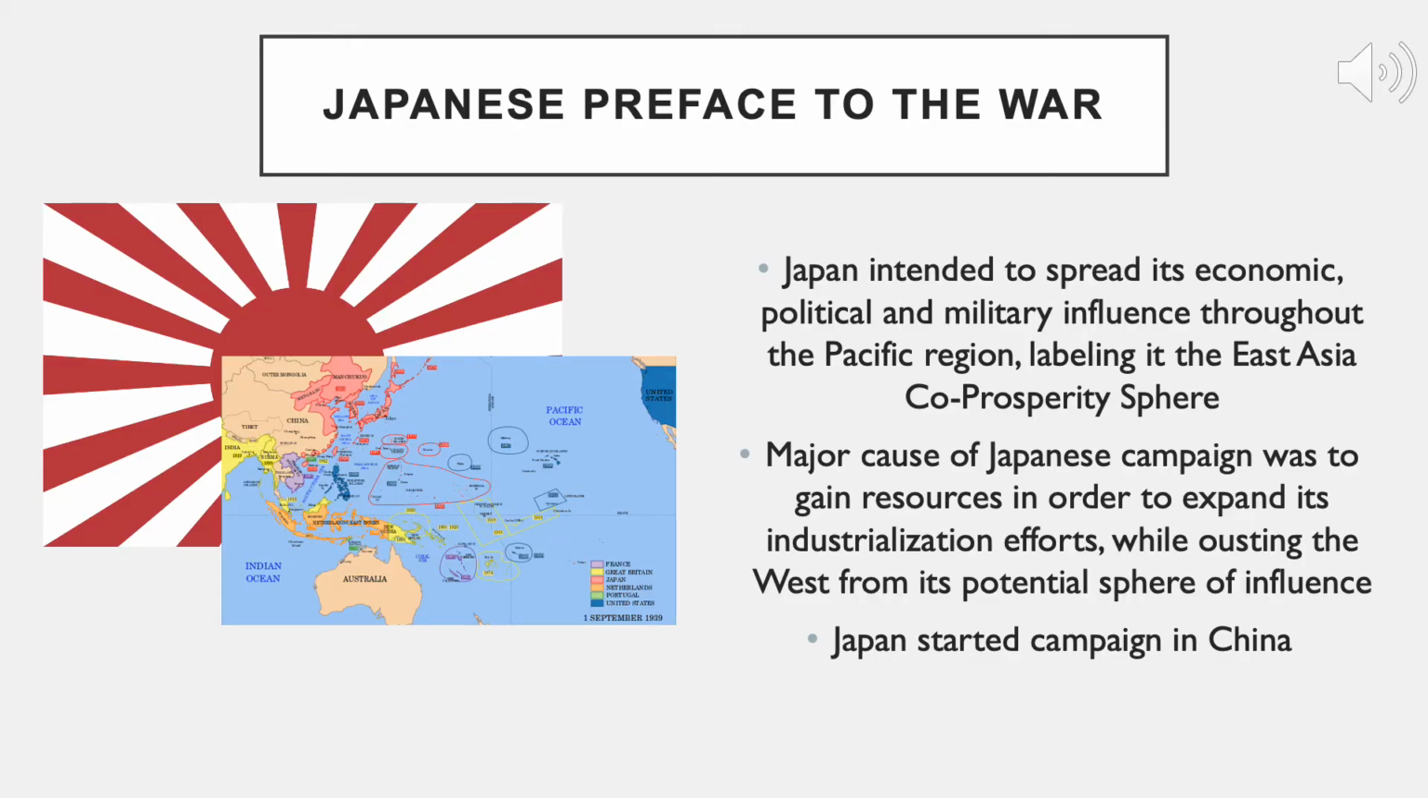The Japanese preface to the war. Japan intended to spread its economic, political, and military influence throughout the Pacific region as well as the Asian mainland. Japan called this the East Asia Co-Prosperity Sphere. To begin this campaign of Pacific influence, Japan needed resources that were near enough Japan to start an initial invasion. Japan utilized Chinese resources while conquering China's land and people in order to build up its military.